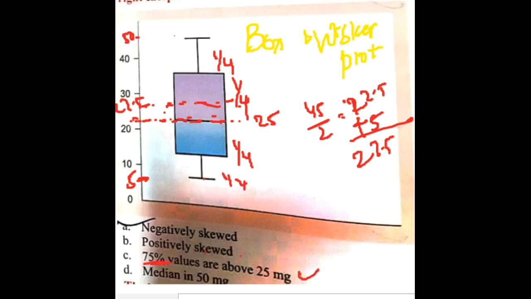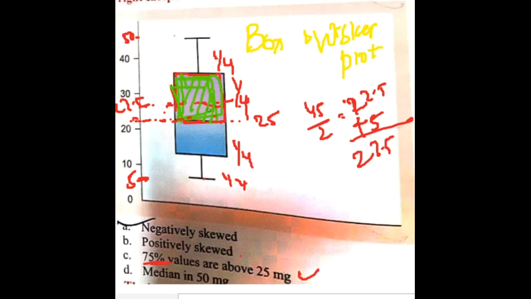Next, the important thing: is it positively skewed or negatively skewed? Whenever it is positively skewed, most of the observations are concentrated at the lower end. But here, most of the observations are at the higher end, almost 25 to 35.